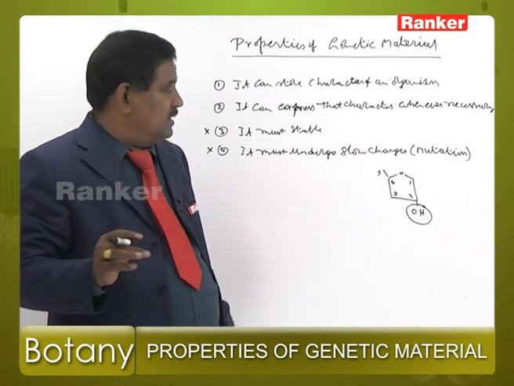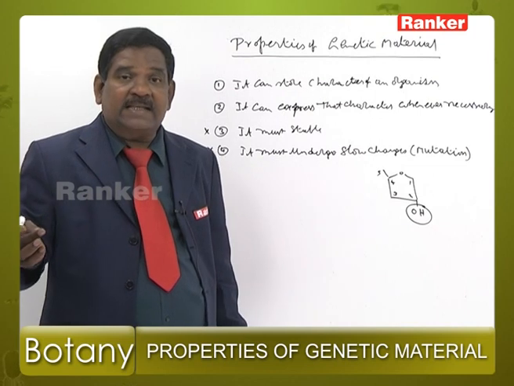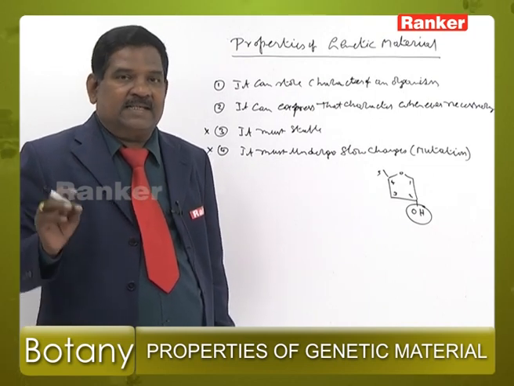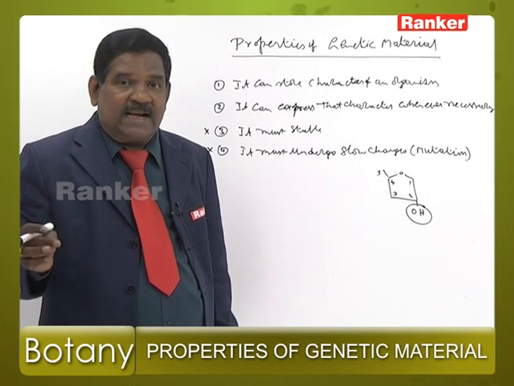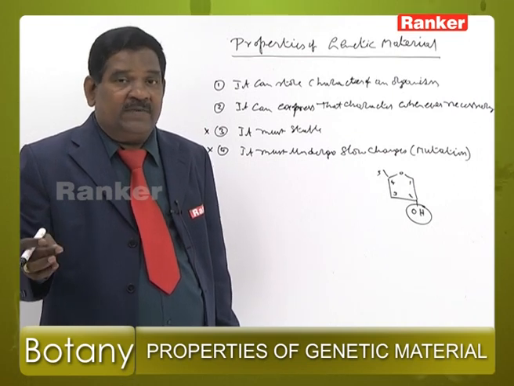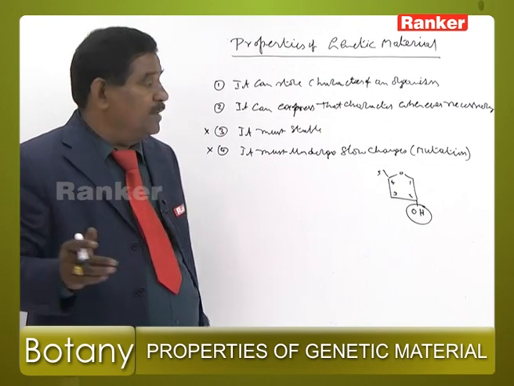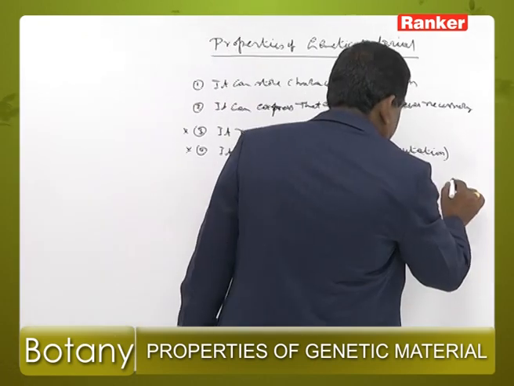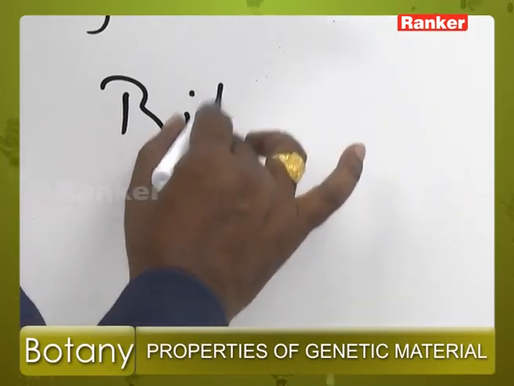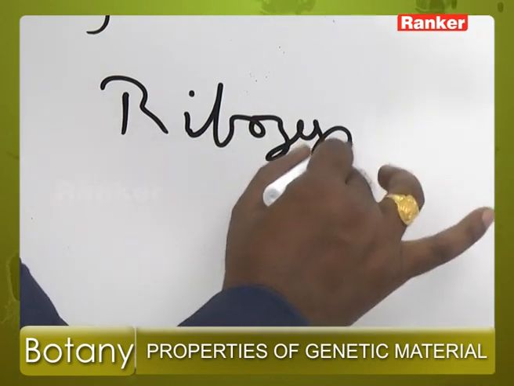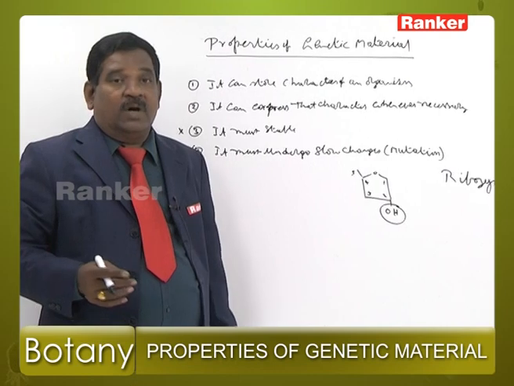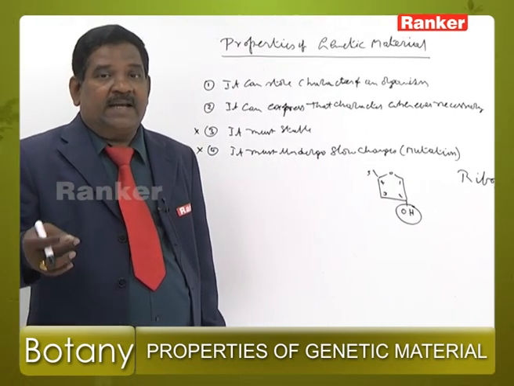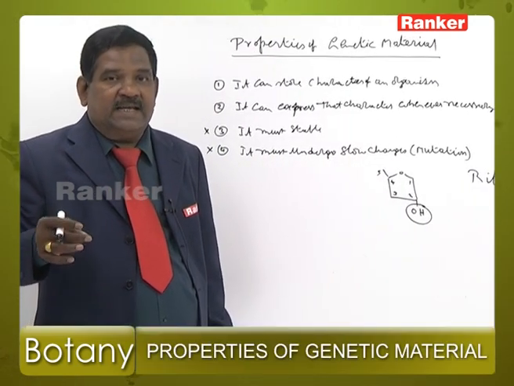Besides all this, RNA sometimes acts as a catalyst in some organisms. RNA which acts as a catalyst is called a ribozyme. So RNA is reactive, RNA is a catalyst, RNA is unstable.